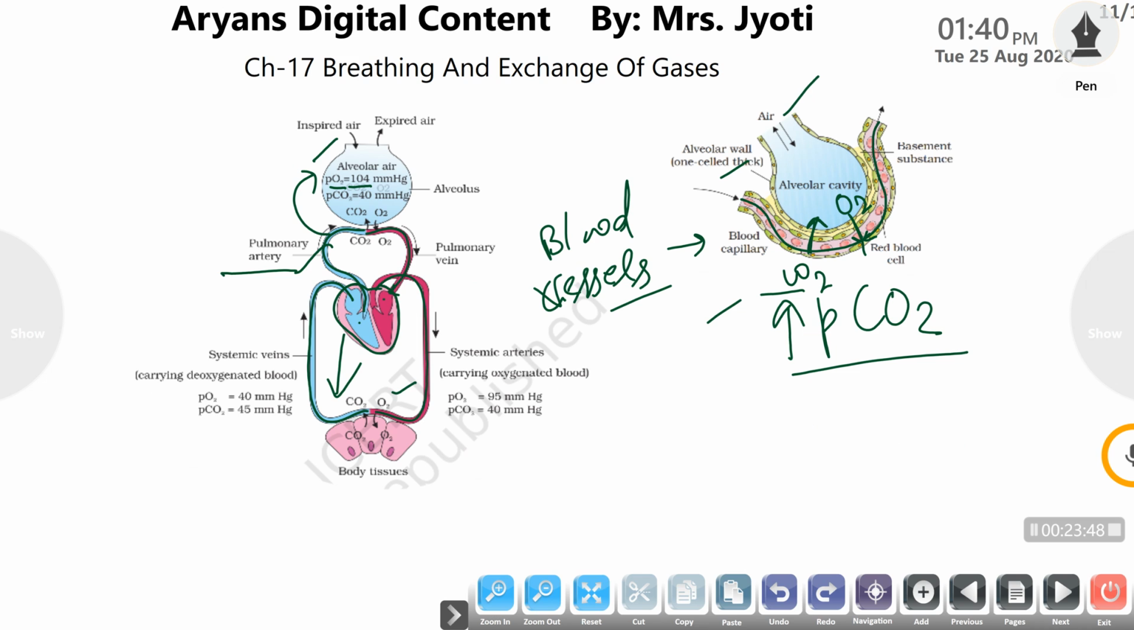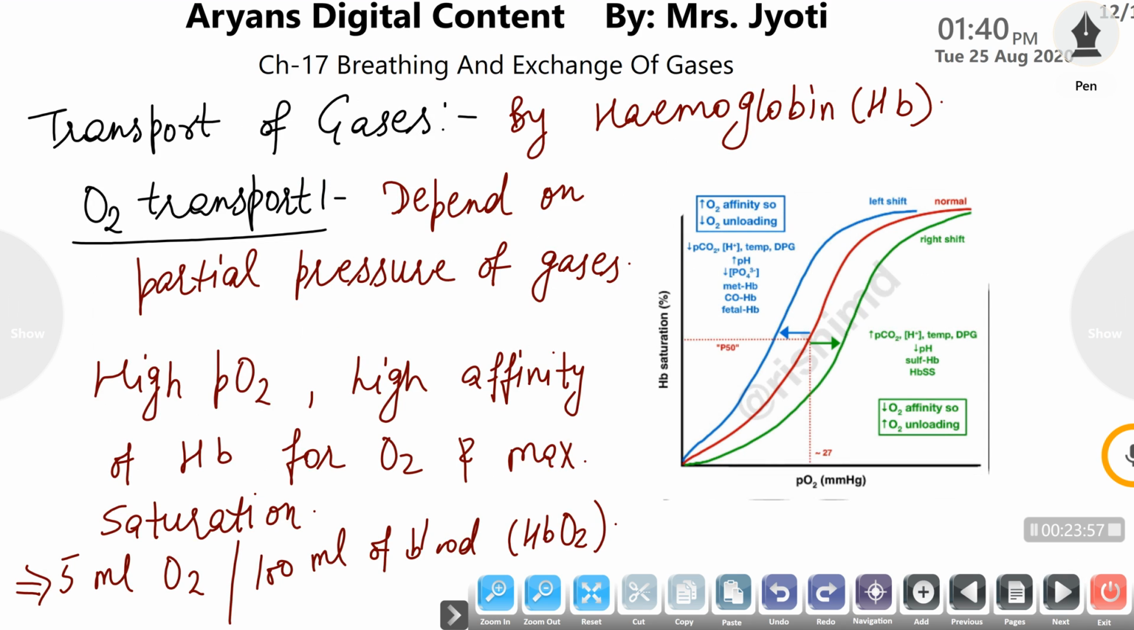Okay. Now after exchange of gases, how are these gases transported to the body tissues or from the body tissues to the lungs? Meaning how the gases are transported from the body tissues to the lungs, and after exchange how they are transported from the lungs to the body tissues. The carbon dioxide is transported from tissue to lungs, while the oxygen is transported from lungs to tissues.